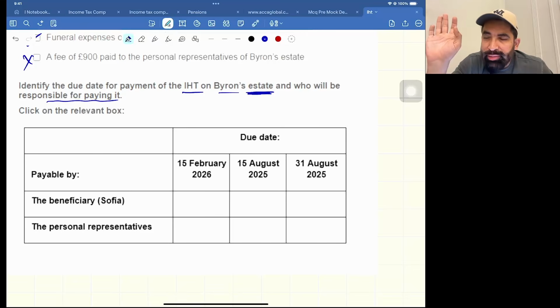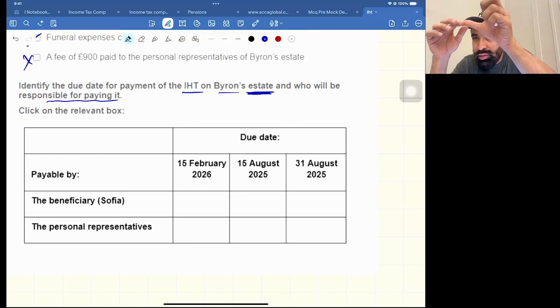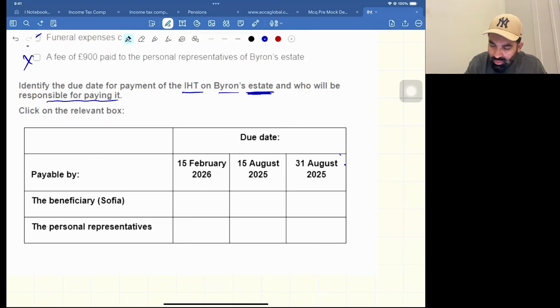This applies to all death taxes. All death taxes means IHT on PET, additional IHT on CLT, and IHT on the death estate. All these. But they are asking only for the death estate. So the due date is 6 months from the end of the month in which the donor died. The donor died on 15th Feb, so just take the end of the Feb month. After Feb you have March, April, May, June, July, and August. So 31st August, this is your due date.